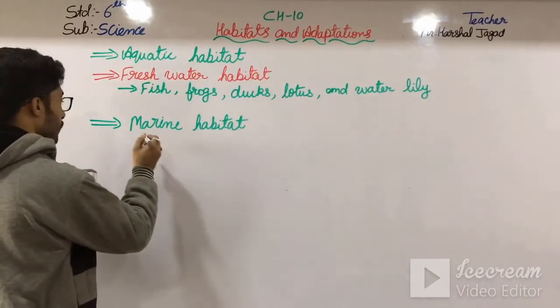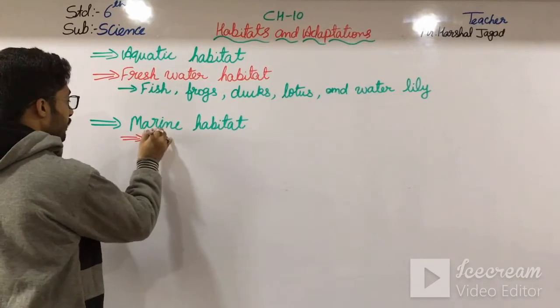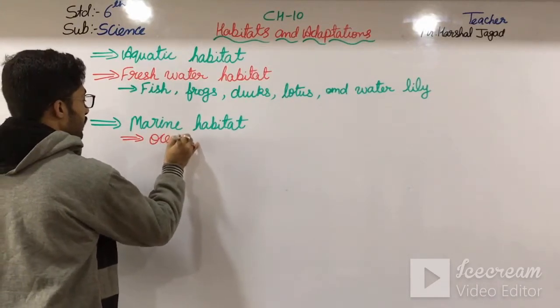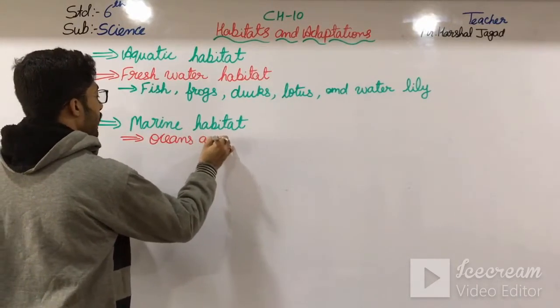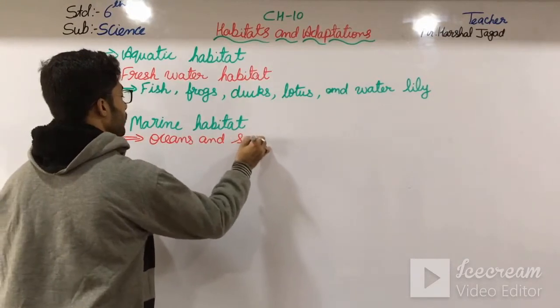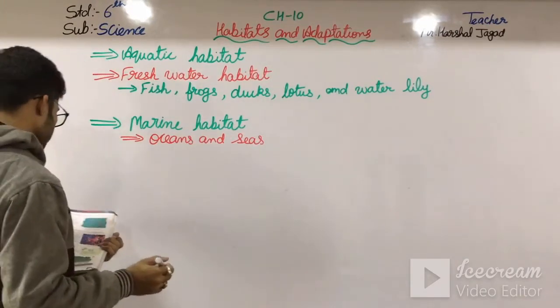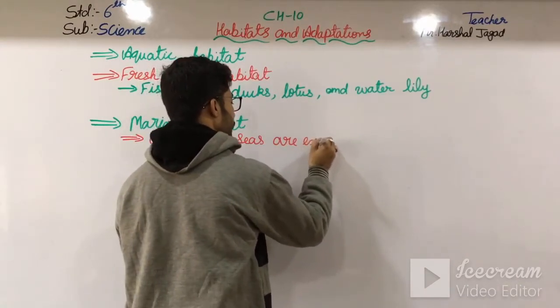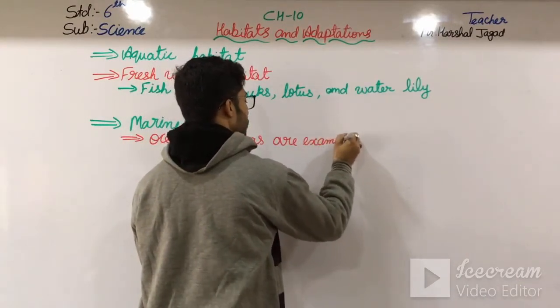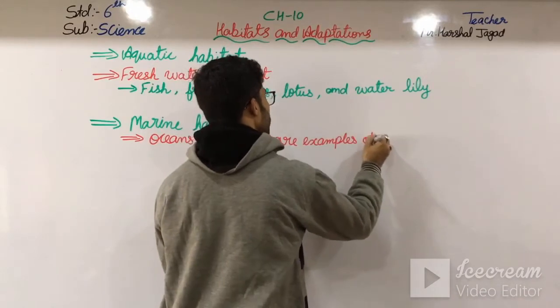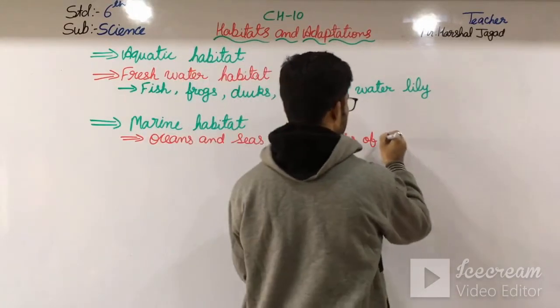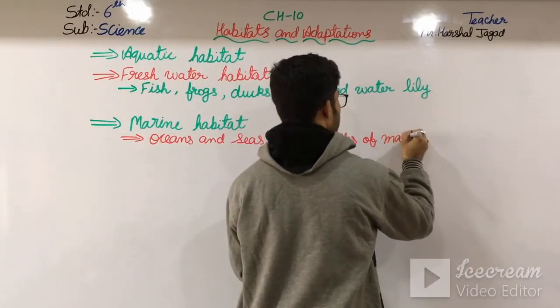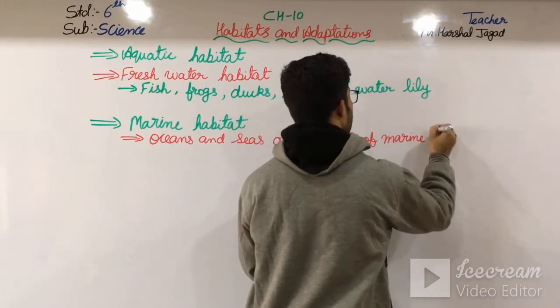First of all, the oceans and seas are the examples of marine habitat.